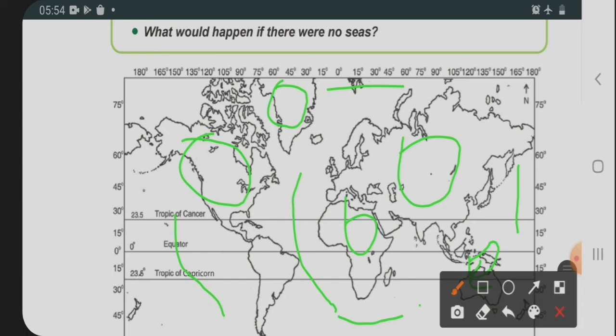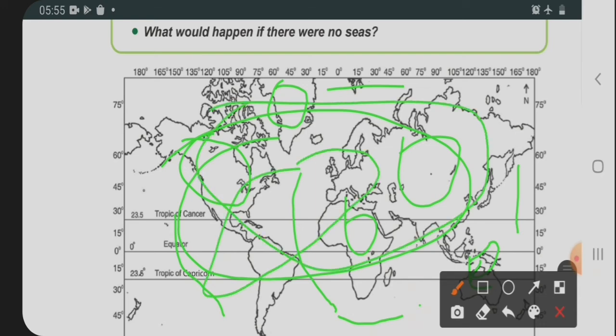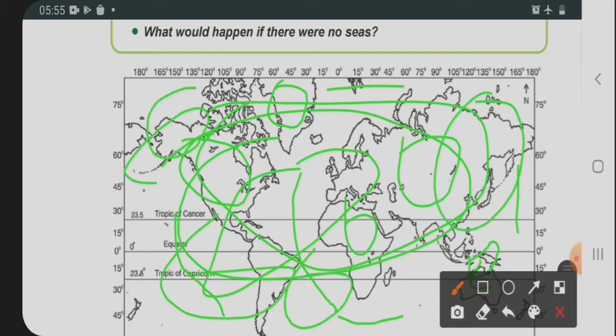If there were no sea, then wherever we see the continents, all over the full part maybe we would see only the lithosphere. In every part we can see the lithosphere if there is no sea.